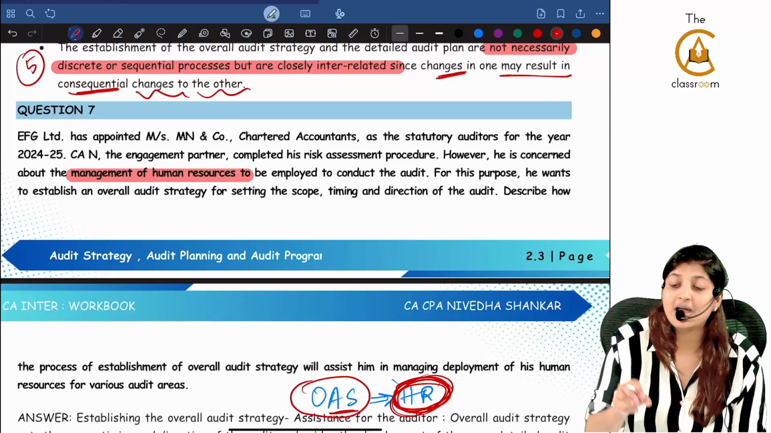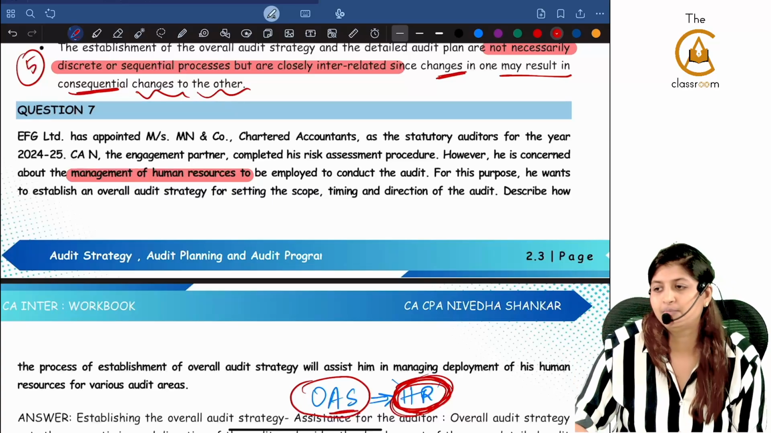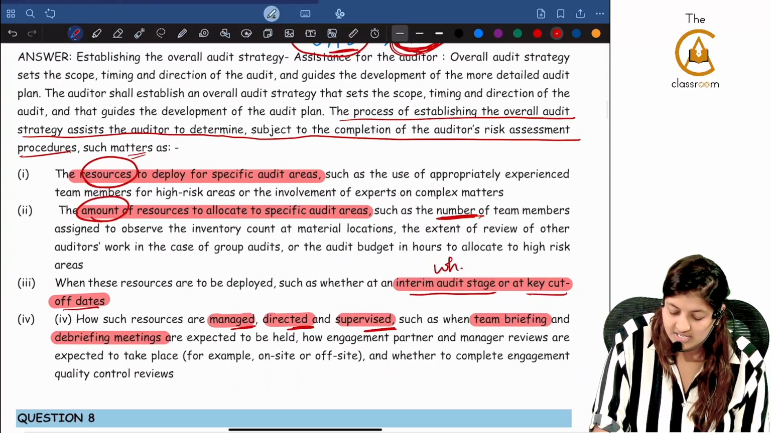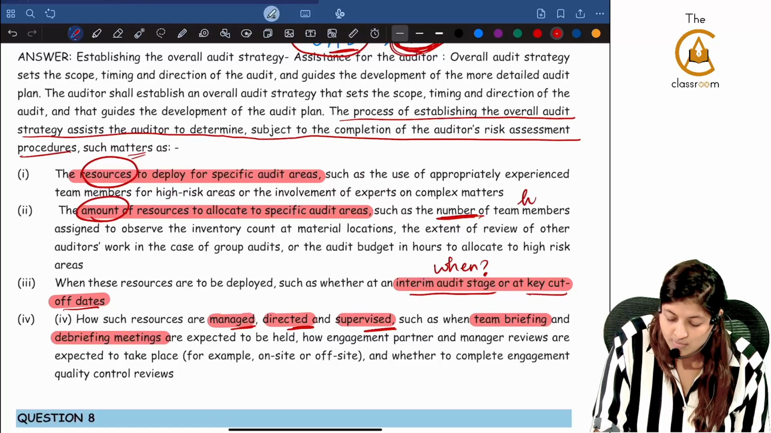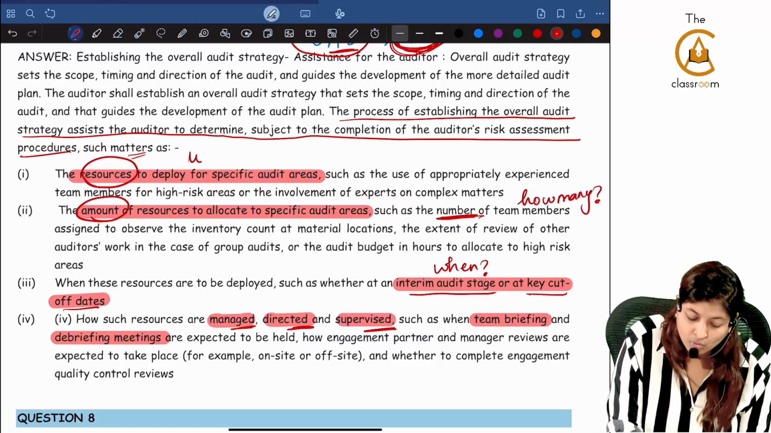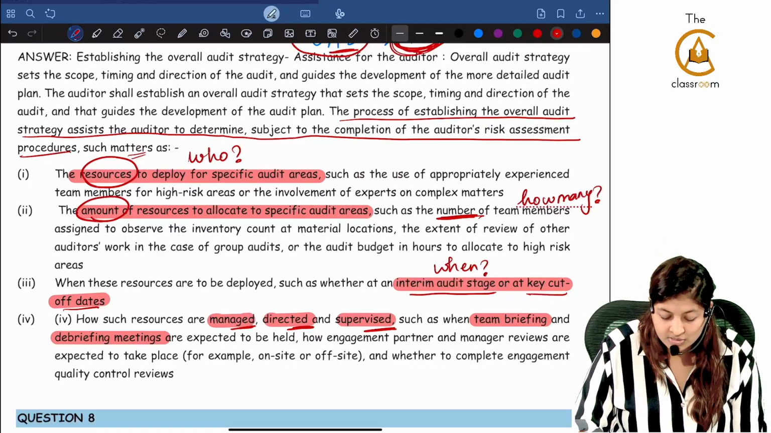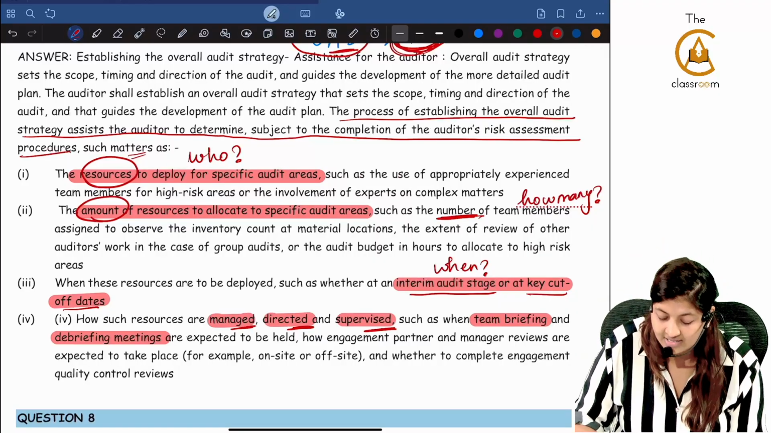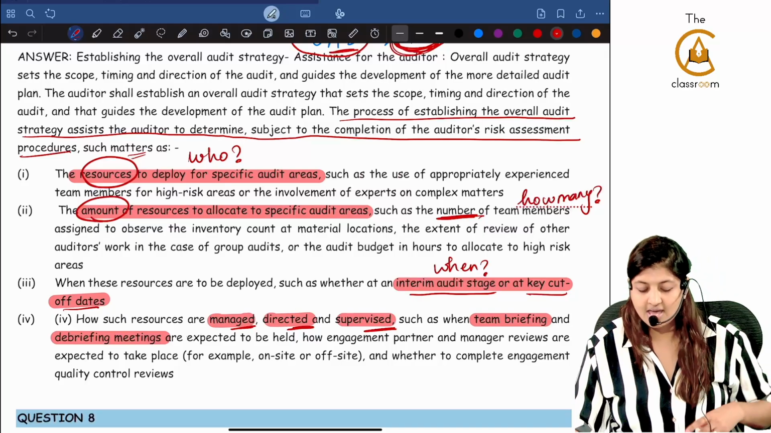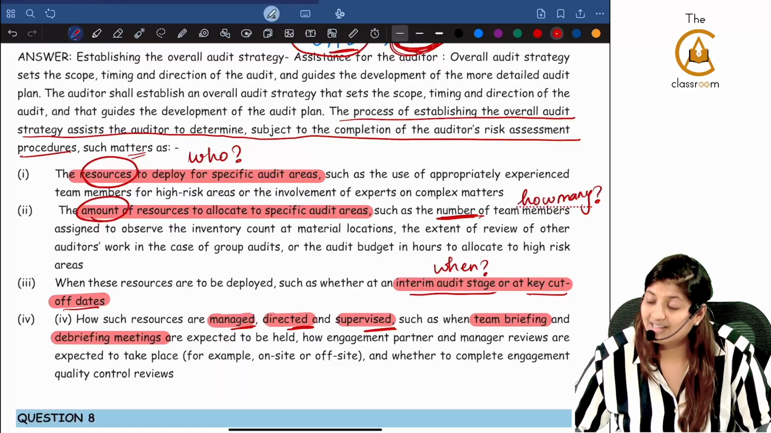I will know who has to be deployed, how many people have to be deployed, when do they have to be deployed. These 3 questions are 3 points. When is only interim audit stage or key cutoff procedure. How many is only amount of resources. Who is the resources to deploy for specific audit. How such resources are managed, directed and supervised, such as when team briefing and debriefing meetings are expected to be held. These 4 points if you write, 4 marks you will definitely get.